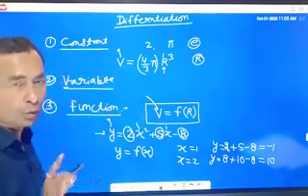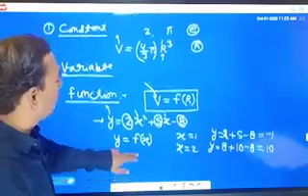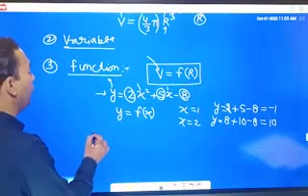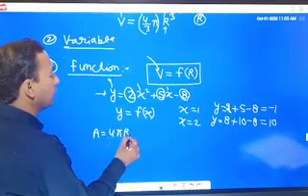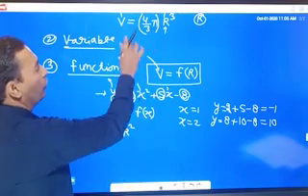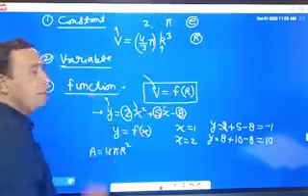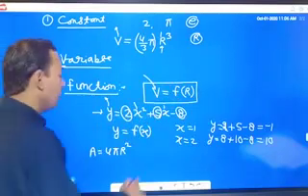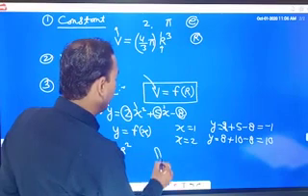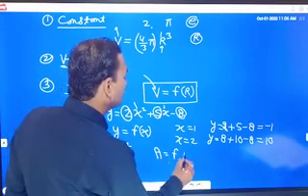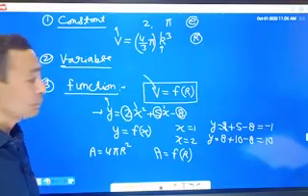Like that, in the same way we can also write that the area of a sphere is 4 pi r square. Volume of sphere is 4 by 3 pi r cube. So the volume of a sphere is a function of the radius of the sphere, and area is also a function of the radius of the sphere.